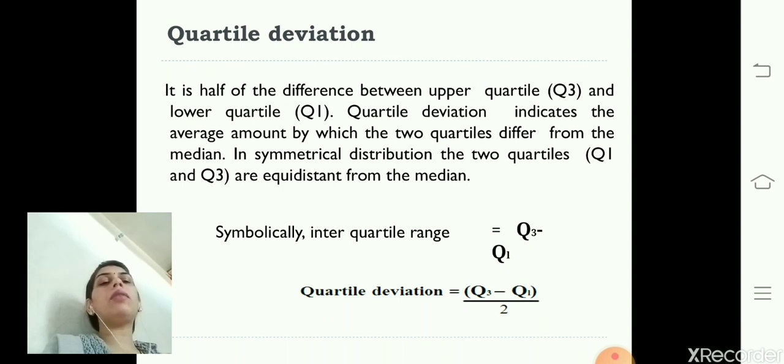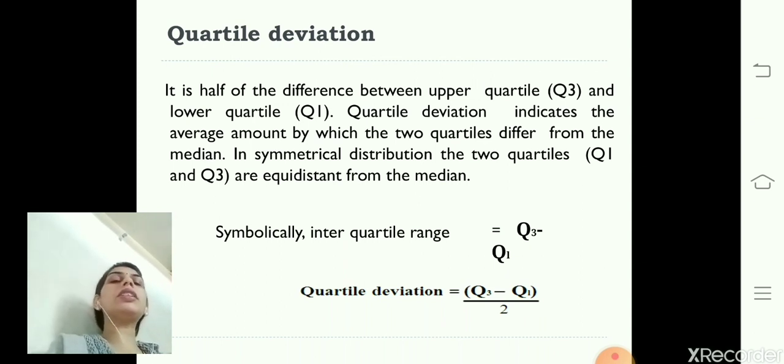The same we can apply in the discrete series as well, the formula will be the same, but to calculate quartiles for the discrete series, first the frequency is to be converted into cumulative frequency. Only then can we calculate the values of Q1 and Q3 for the discrete series.